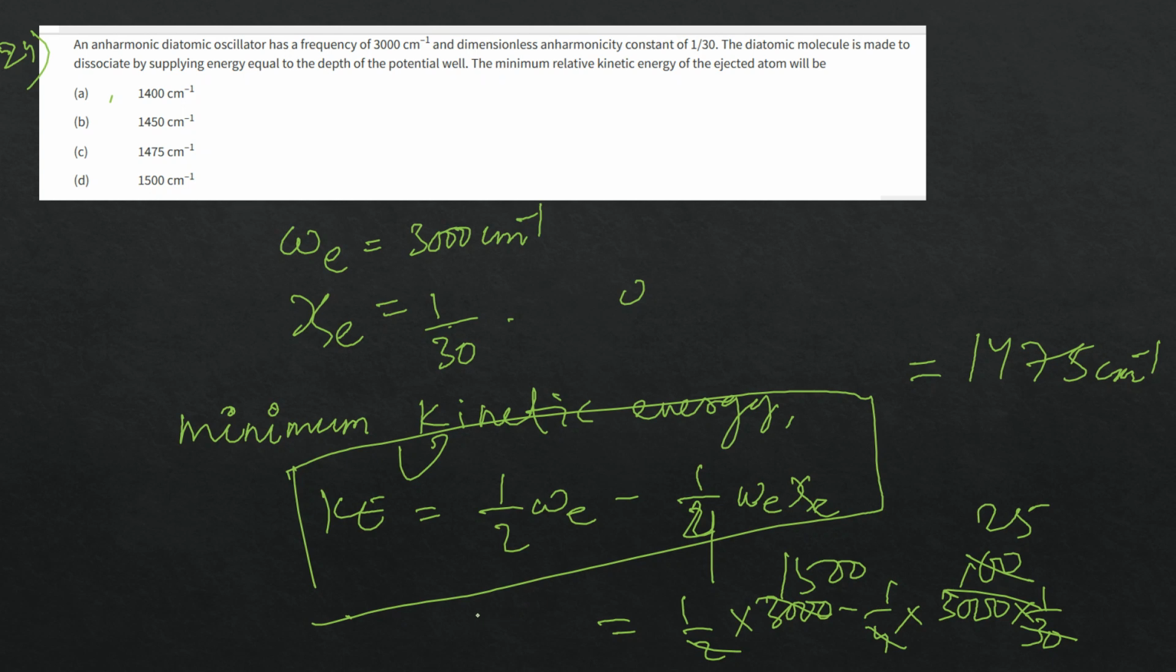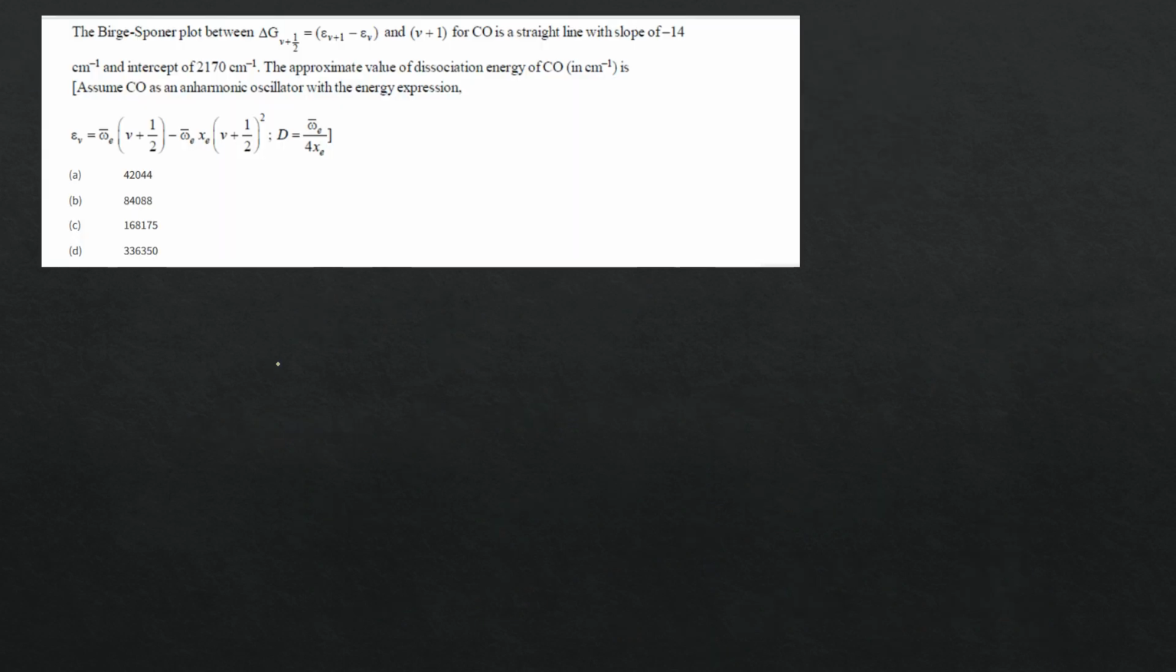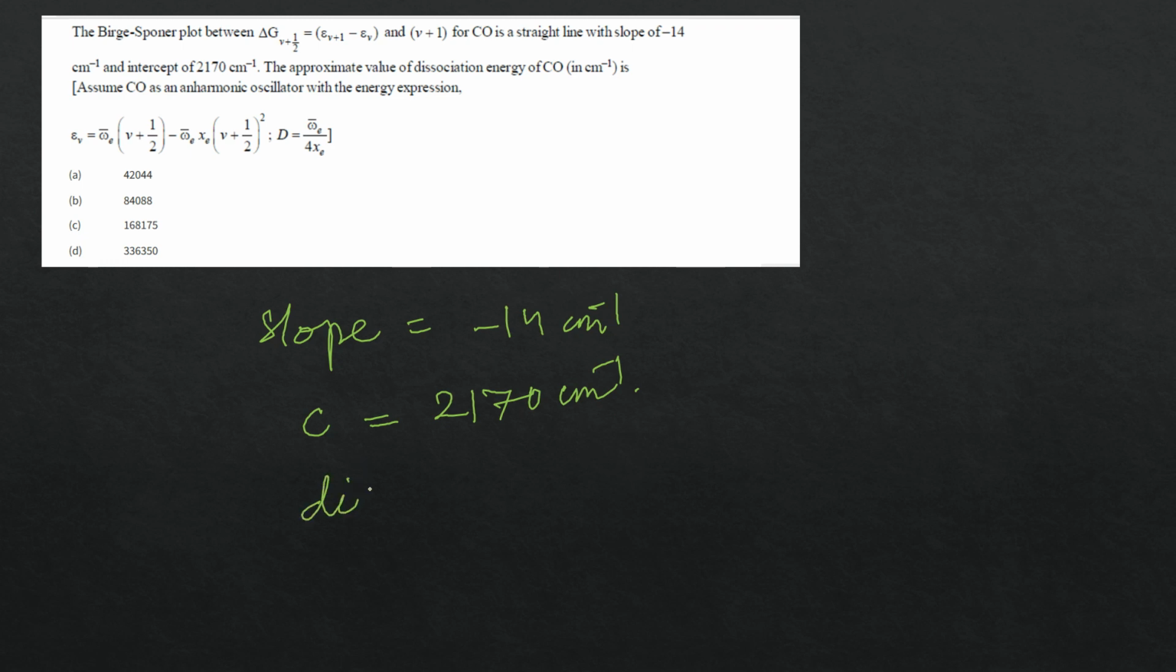Okay, next question. The Birge-Sponer plot between delta G and v plus 1 for CO is a straight line with a slope of minus 14 centimeter inverse and an intercept of, for example, 2170 centimeter inverse. We have to find the approximate value of the dissociation energy of the CO molecule.